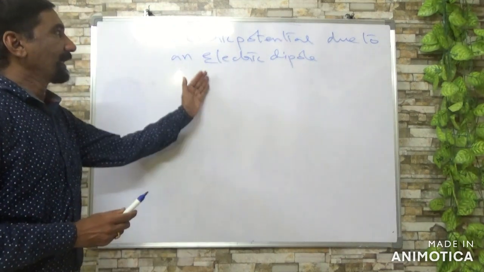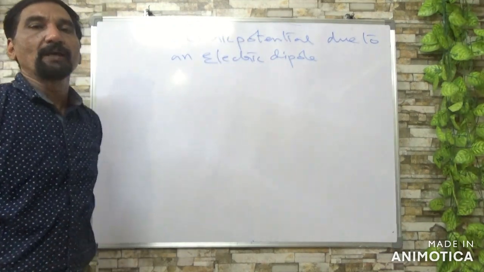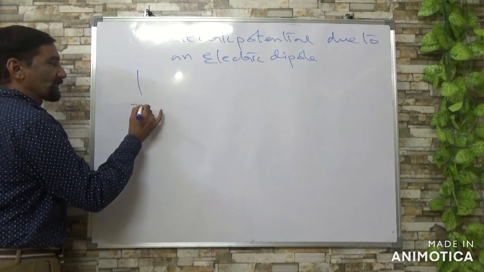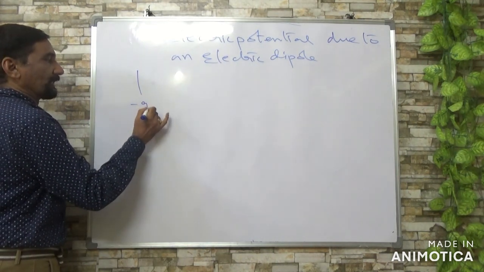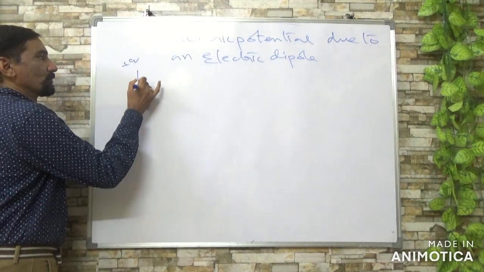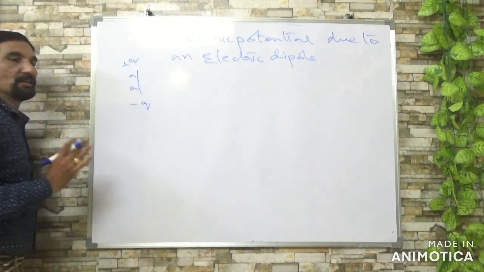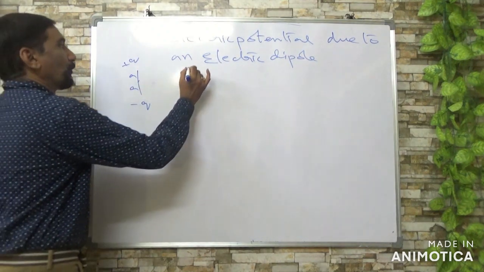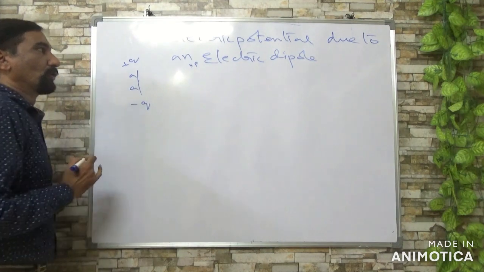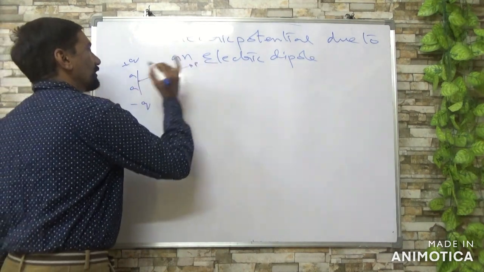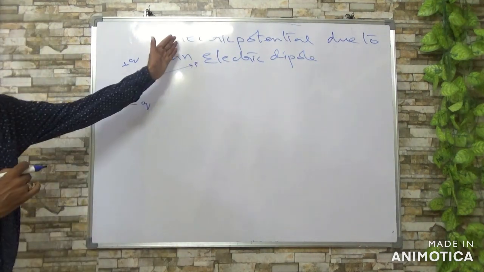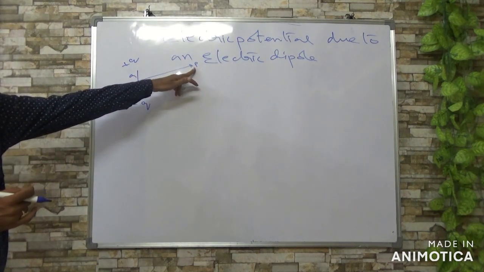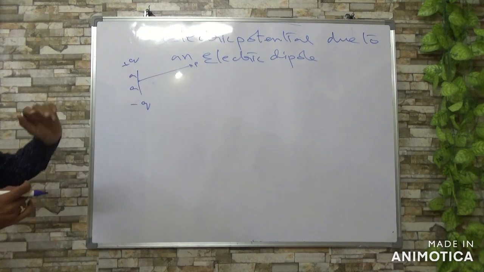Now about the electric dipole. Dipole means, as you all know, there are 2 point charges, one negative and one positive, separated by a fixed distance 2a. Now at a point you want to know its electric potential. So the aim of this derivation is the electric potential at a point due to a dipole.